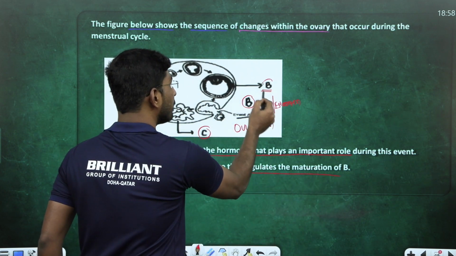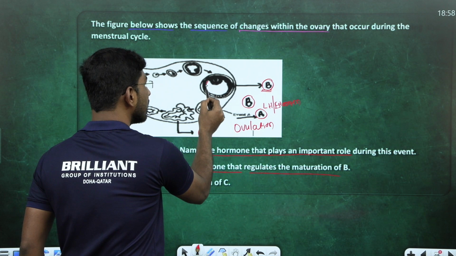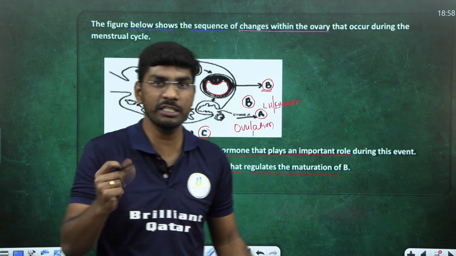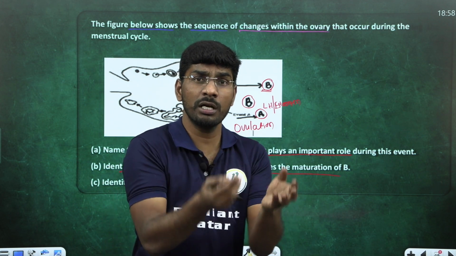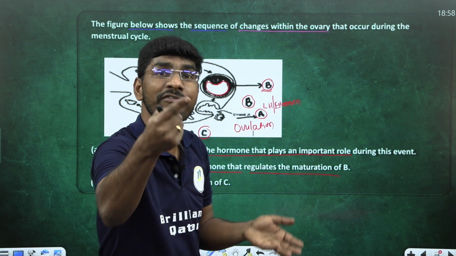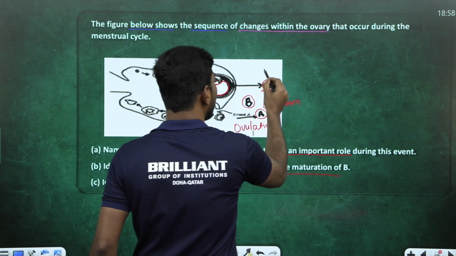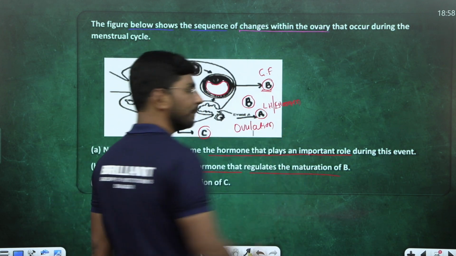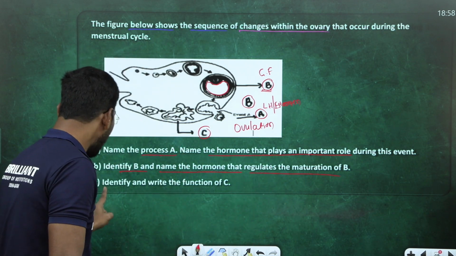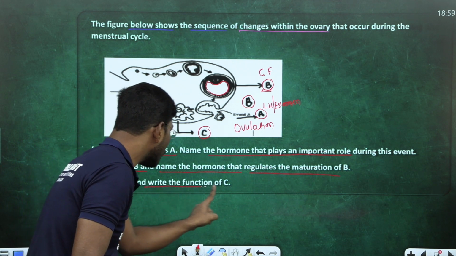This is B. What is B? Look, the cavity is there. What is this B? If you know, you should answer. Come on. Sir, just now you said the cavity is there. We can identify it as Graafian follicle. So B is what? Graafian follicle. Identify and write the function of C.